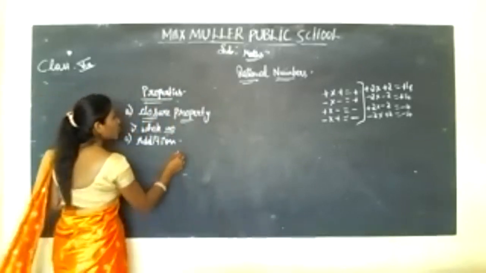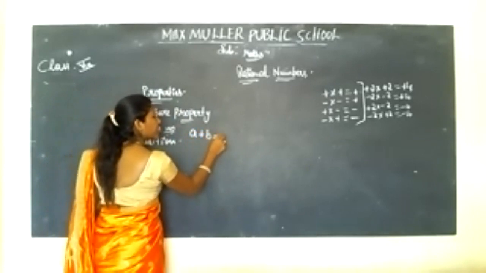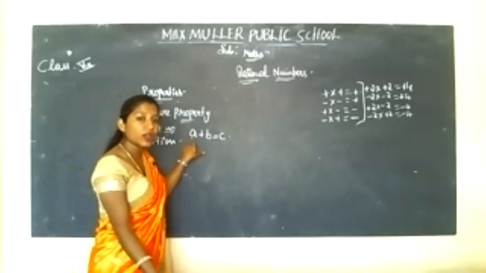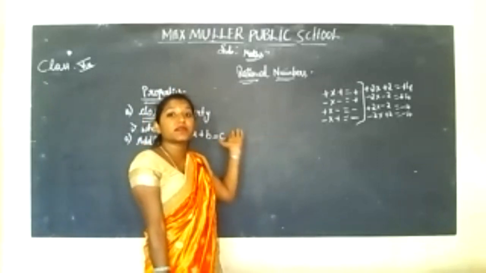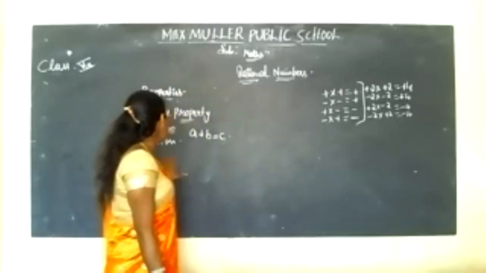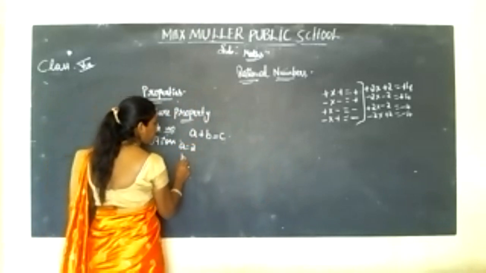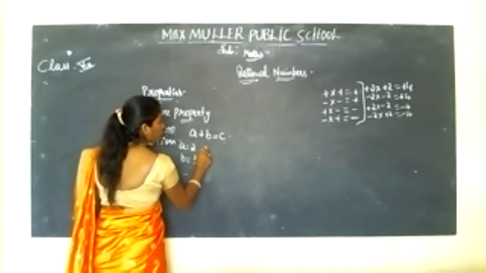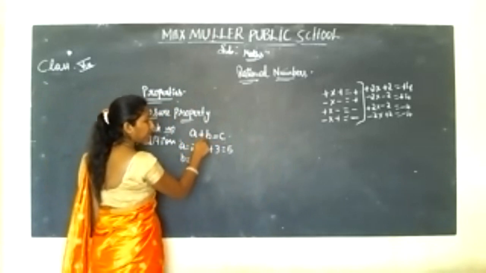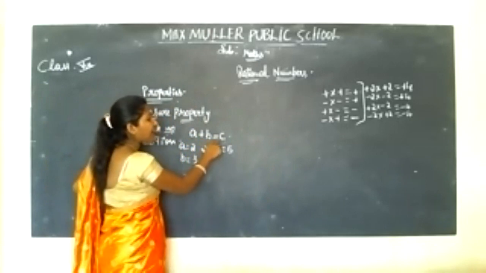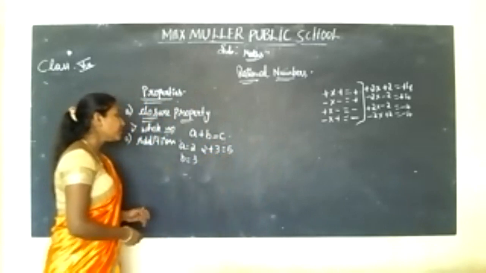This thing is, you have to satisfy like this. A plus B is equal to C. A should be a whole number, B should be a whole number, and if you add those two things, C also should be a whole number. Understood? So let us take A is equal to 2 and B is equal to 3. So, 2 plus 3 is equal to 5. Correct? Under A, you substitute 2, under B, you substitute 3, under C, you substitute 5.